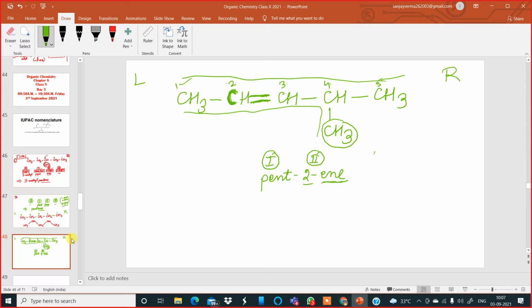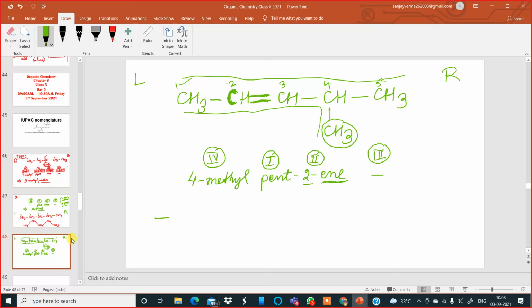After this, is there any secondary suffix? No, there is no secondary suffix, so this will be blank. Now, the prefix: methyl. The methyl is present where? At carbon 4. So I write over here 4. I'll write over here 4-methyl pent-2-ene.